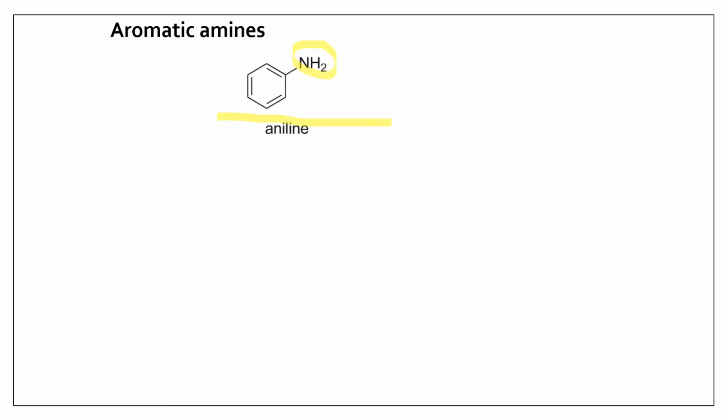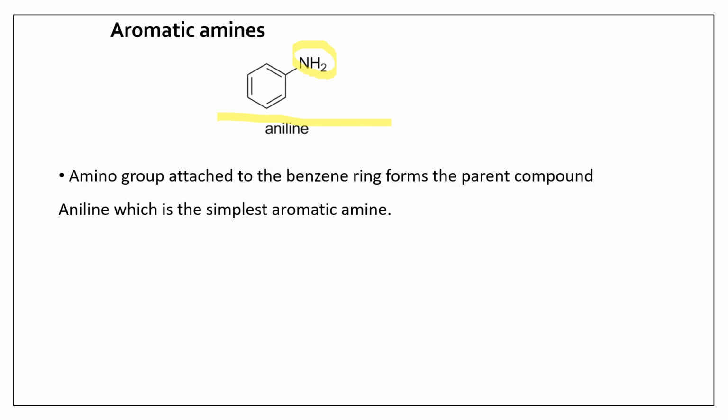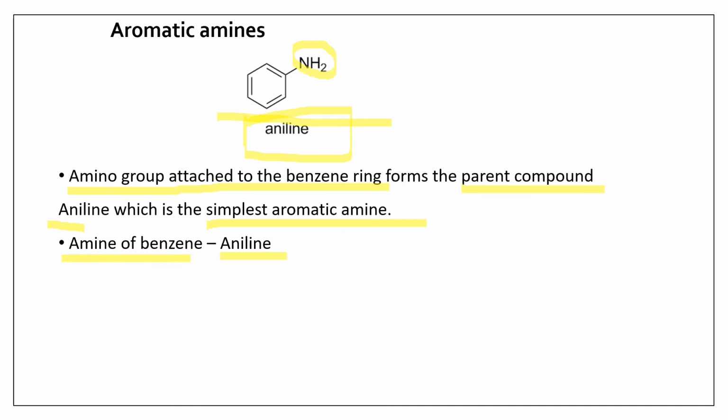The common name of this is phenylamine, or otherwise it is very commonly known as aniline. Okay, so the amino group attached to the benzene ring forms the parent compound aniline, and this aniline is the simplest aromatic amine.